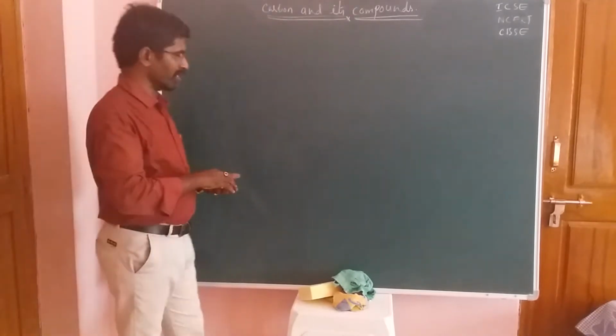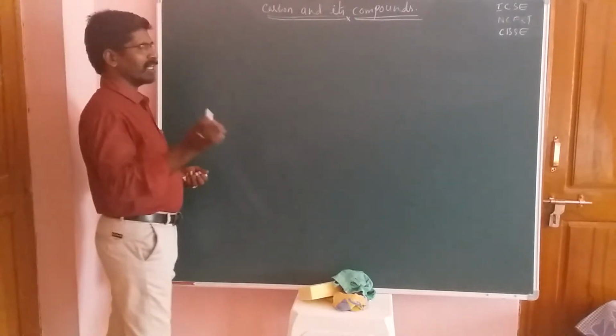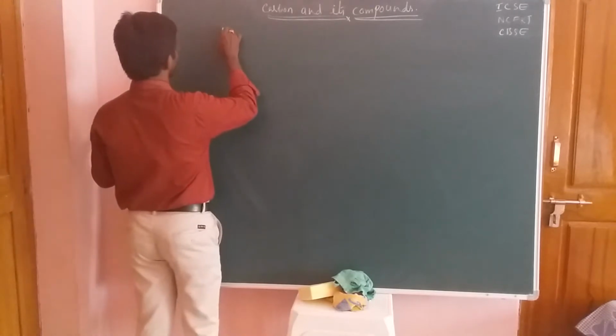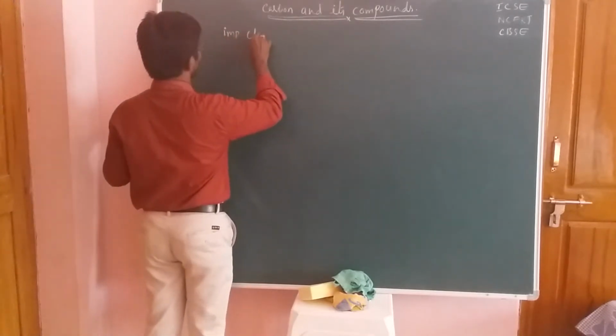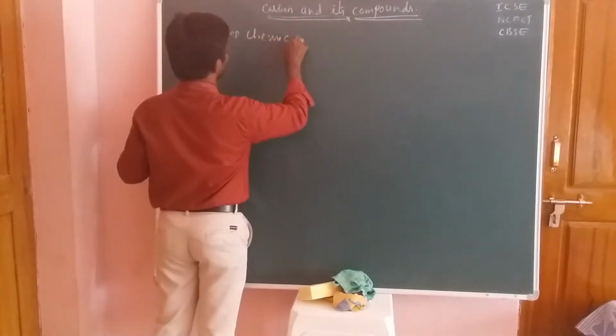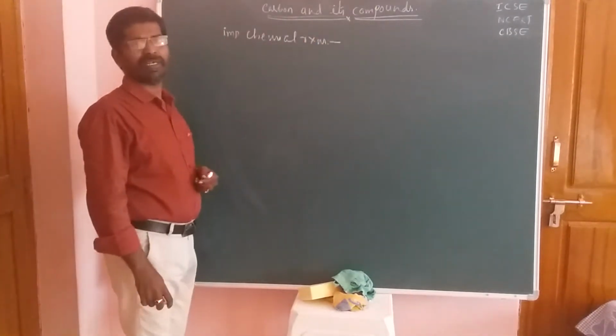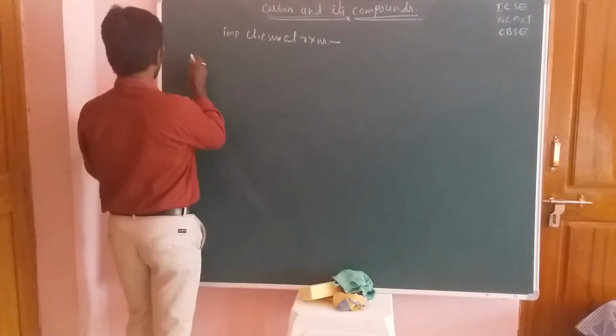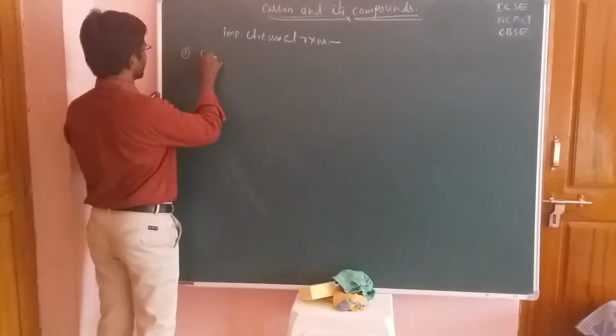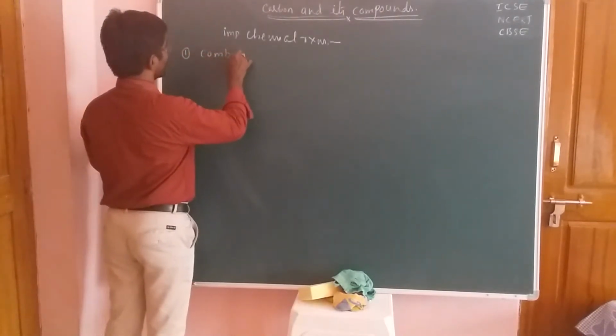Now I am talking about the important chemical reactions in carbon and its compounds. The first reaction is the combustion reaction.